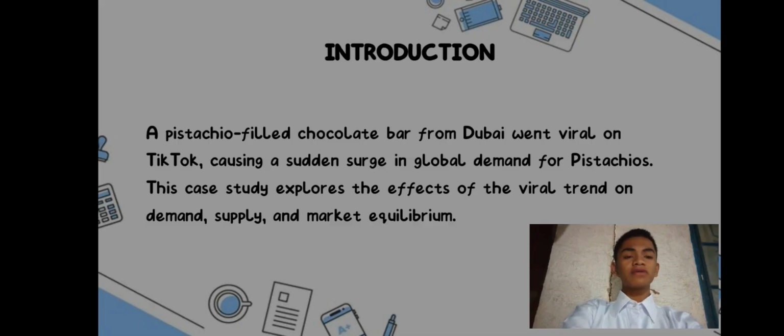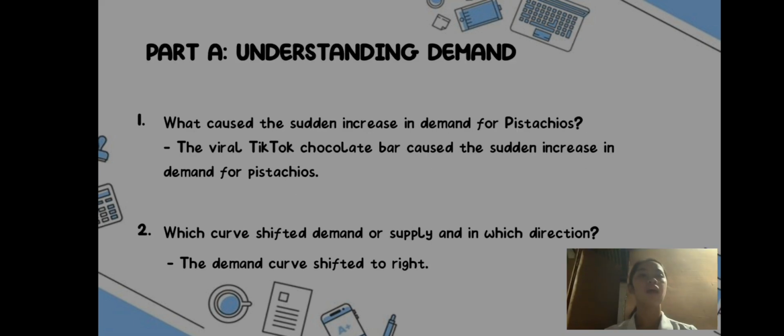A pistachio-filled chocolate bar from Dubai went viral on TikTok, causing a sudden surge in global demand for pistachio. This case study explores the effect of the viral trends on demand, supply, and market equilibrium. Part A. Understanding demand. What caused the sudden increased demand for pistachio?